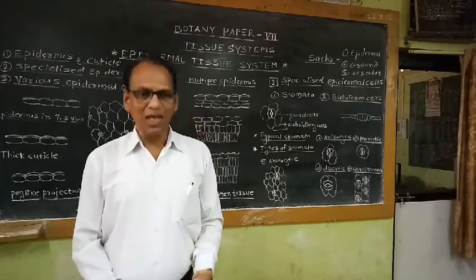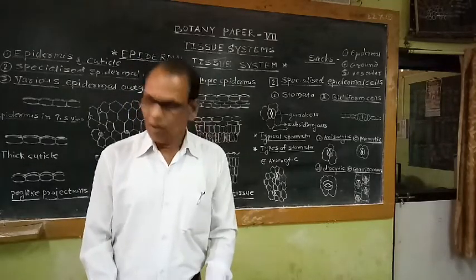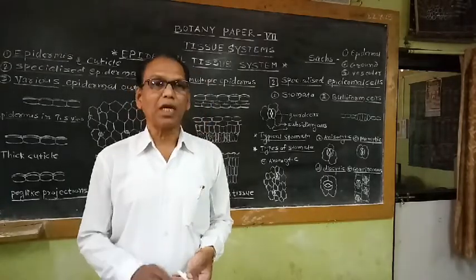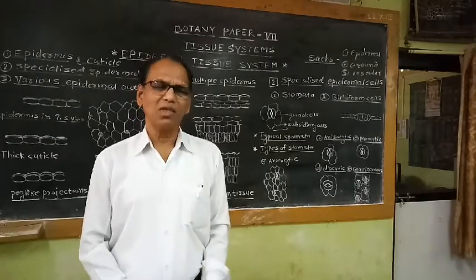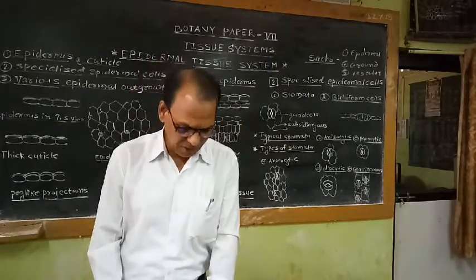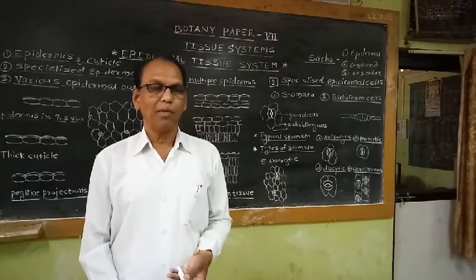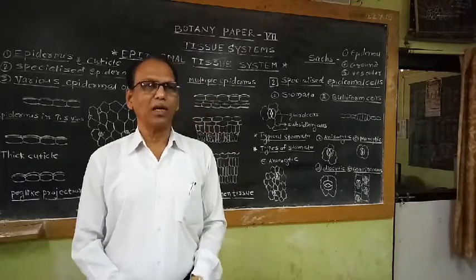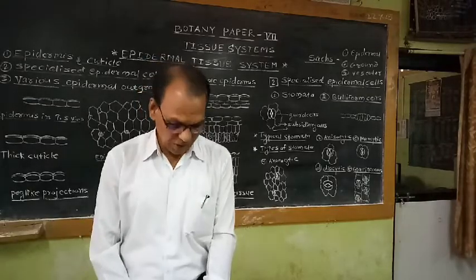The outermost layer of cells on all parts of the primary plant body together form a protective system called the epidermal tissue system.